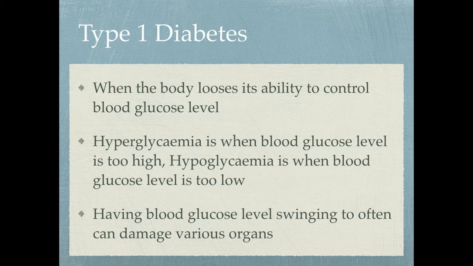Now, having blood glucose level swinging too often can damage various organs. Most people with diabetes get into the habit of checking their blood glucose concentration regularly. Using a simple sensor, they can use their urine to test for glucose, or they could basically test a drop of blood drawn from their fingers. One recommendation for people who have type 1 diabetes is to eat little and often, and particularly avoid large amounts of carbohydrate, because carbohydrate is starch and all those kind of things. They get broken down to glucose, and eating a lot of them means you'll be taking in a lot of glucose.